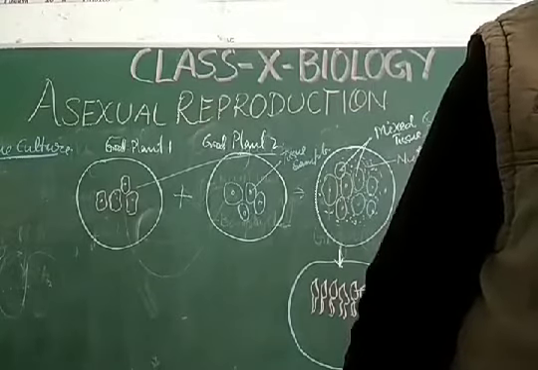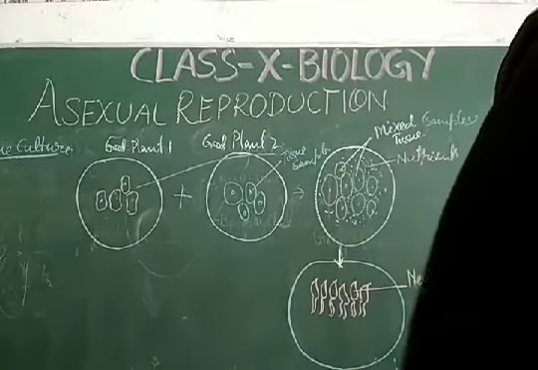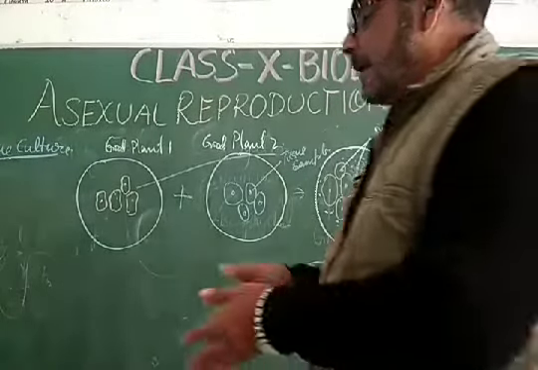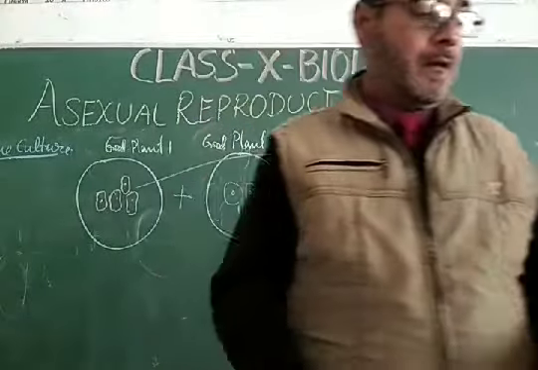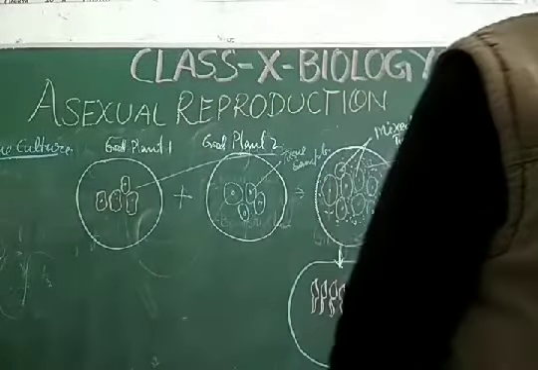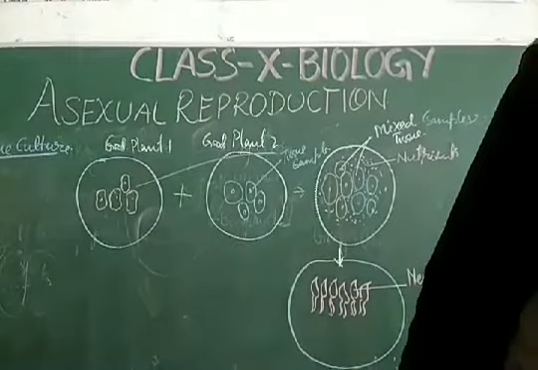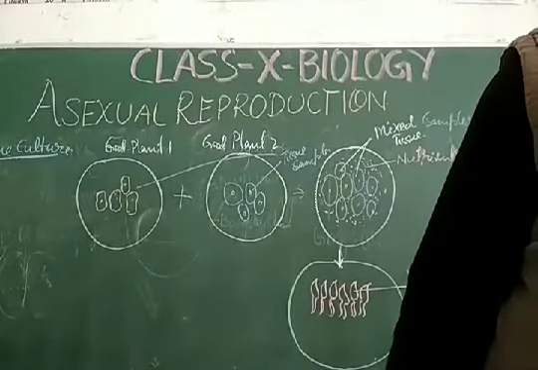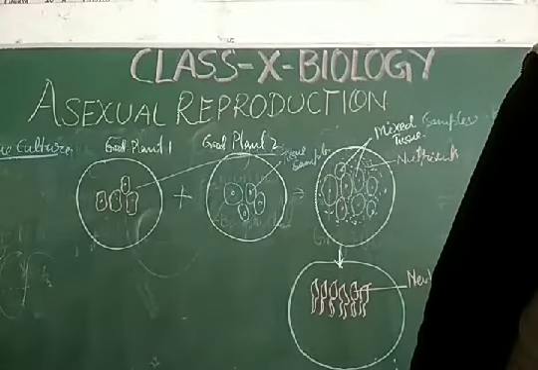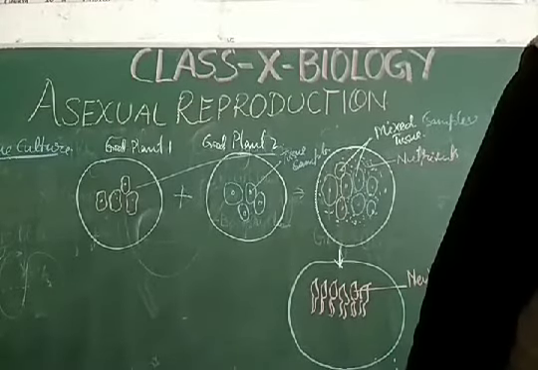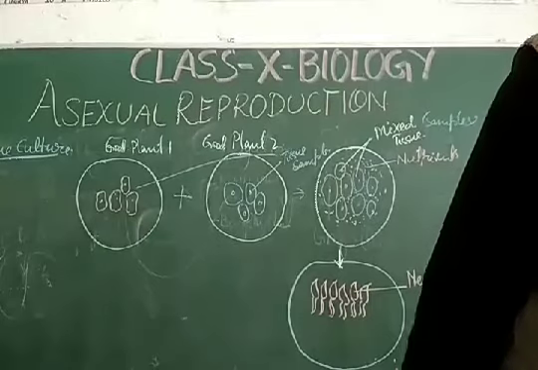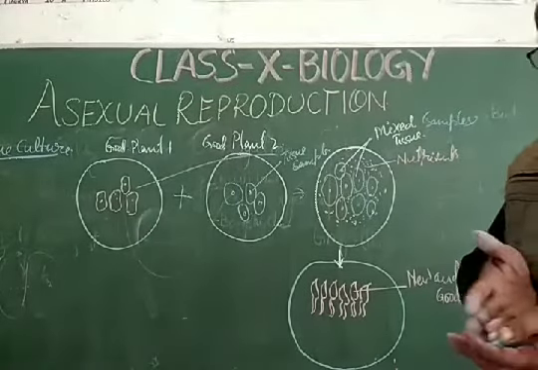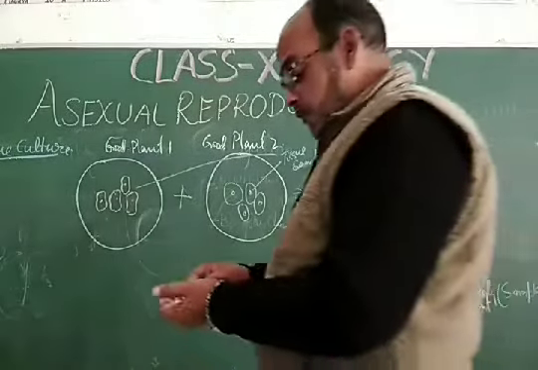My dear students, in this asexual reproduction, you have studied fission, fragmentation, budding, regeneration, vegetative propagation, tissue culture, and last but not least, finally, spore formation.